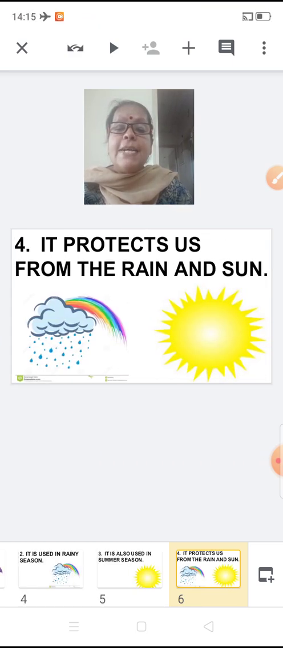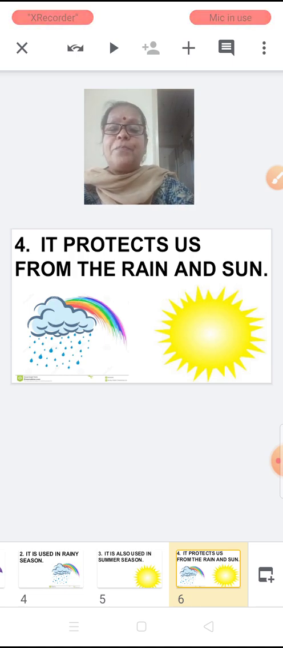It protects us from the rain and sun. We have already seen the second and third points, that is, it protects us from the rain and sun, which means you can use an umbrella during the rainy season as well as when you go out in the sun. You can carry an umbrella, right? So, it protects us from the rain and sun. Multi-purpose, correct? Okay.